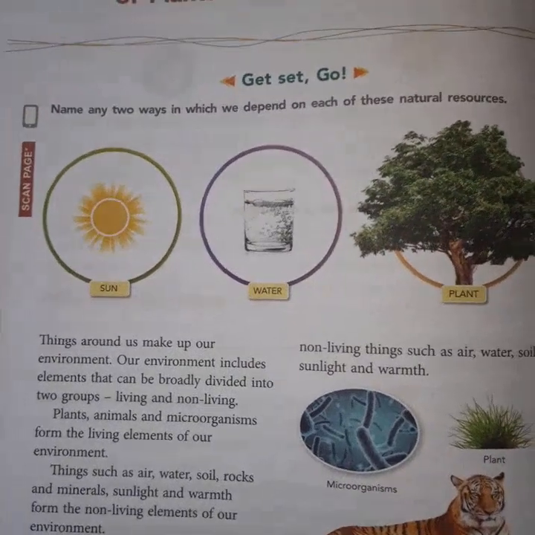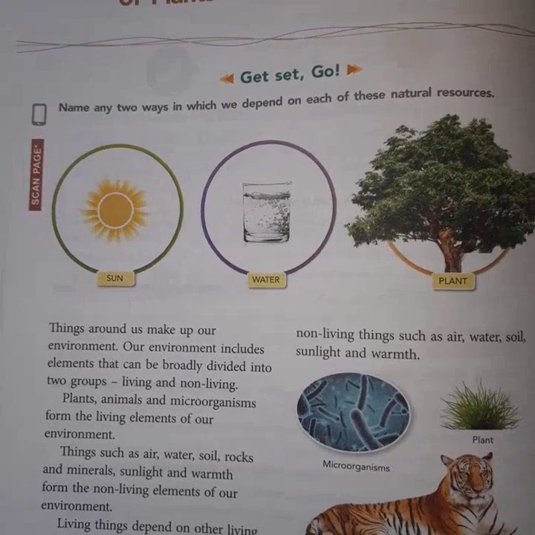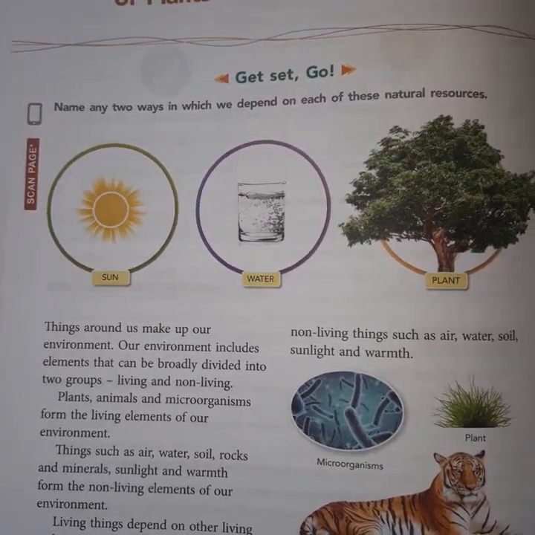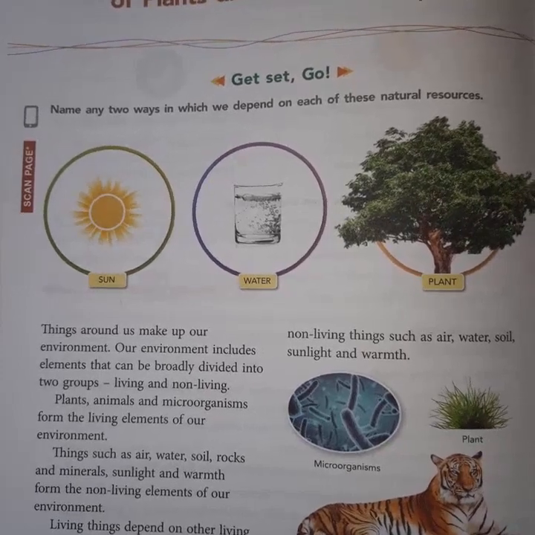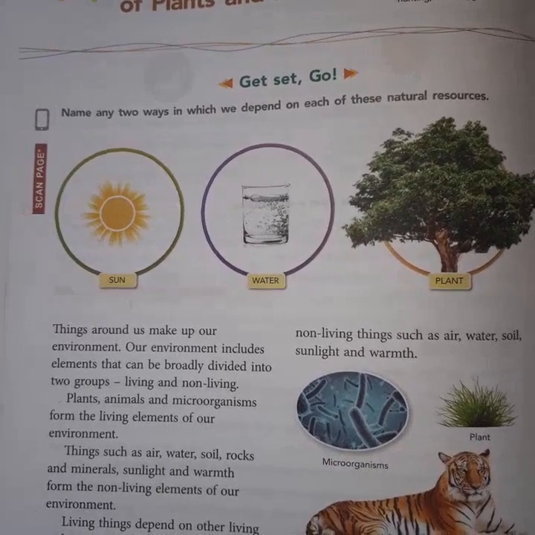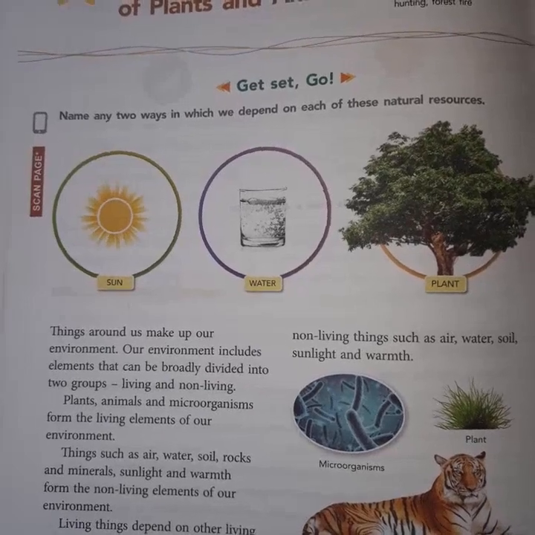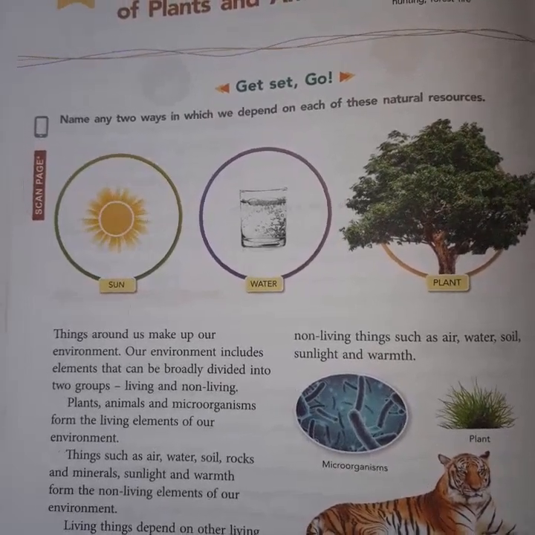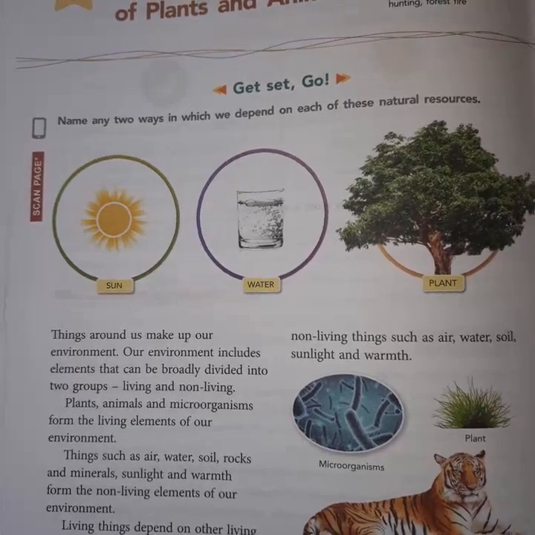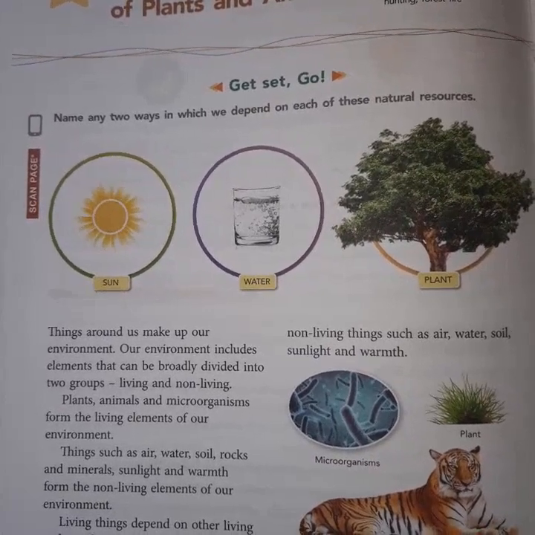The first activity is Get Set Go. The question is: name any two ways in which we depend on each of these natural resources. Three pictures are given, and they are examples of natural resources. Starting from the left-hand side, it is the sun, the universal source of energy.